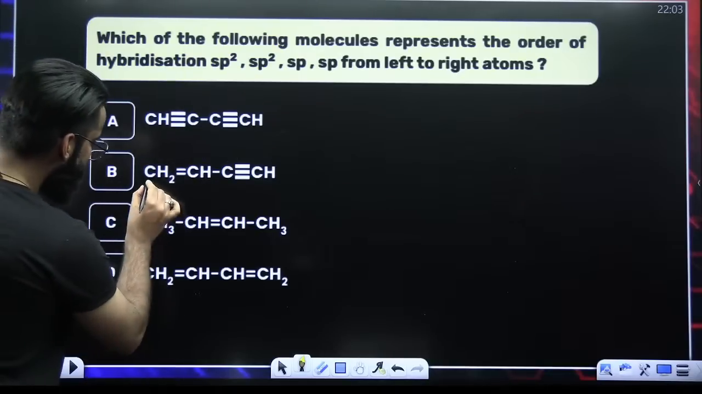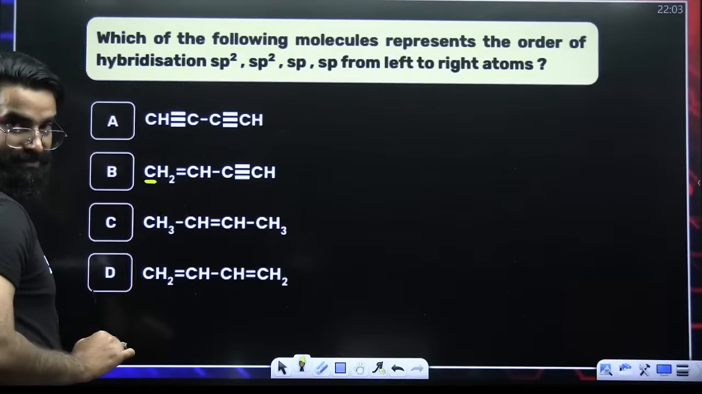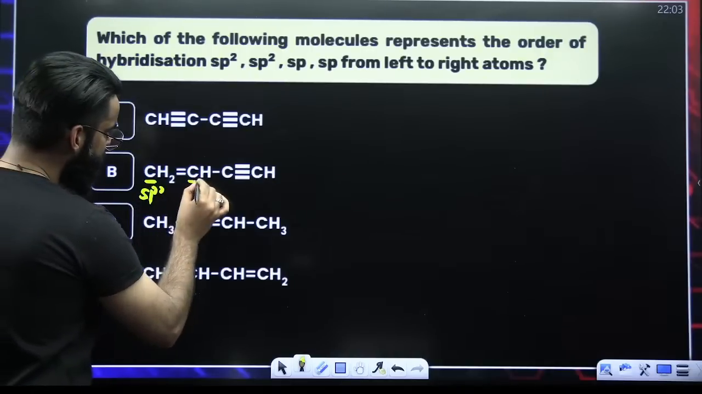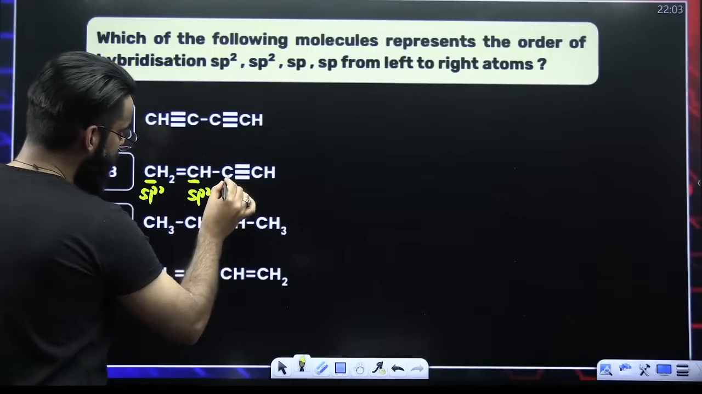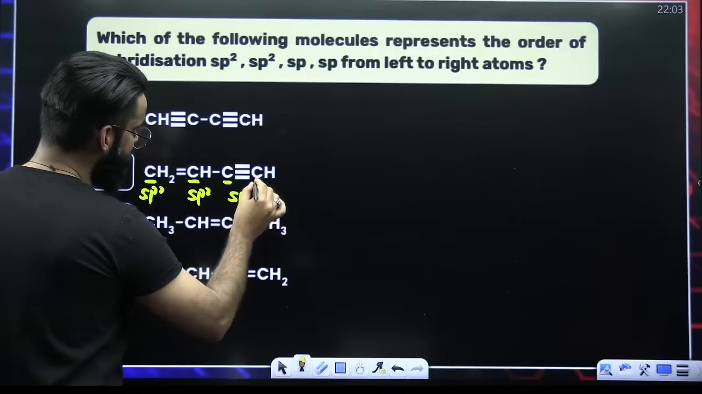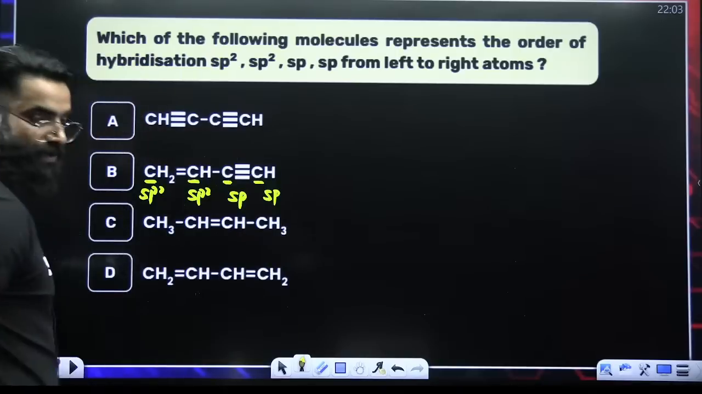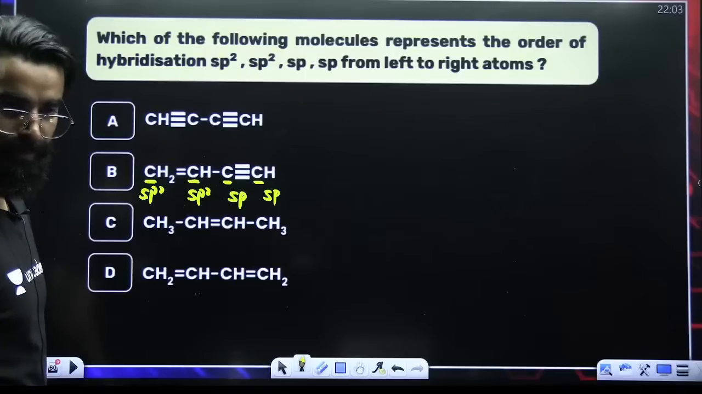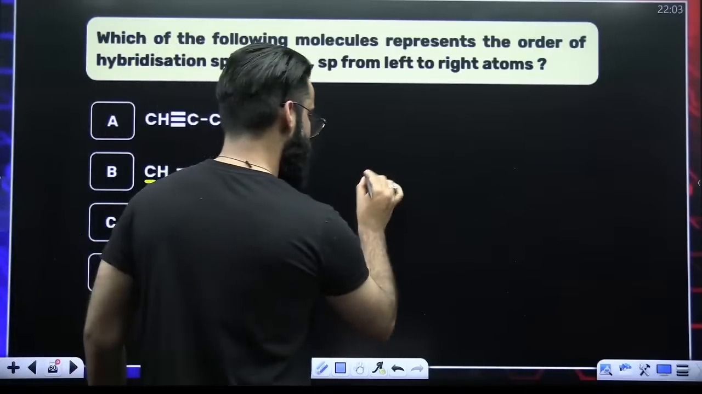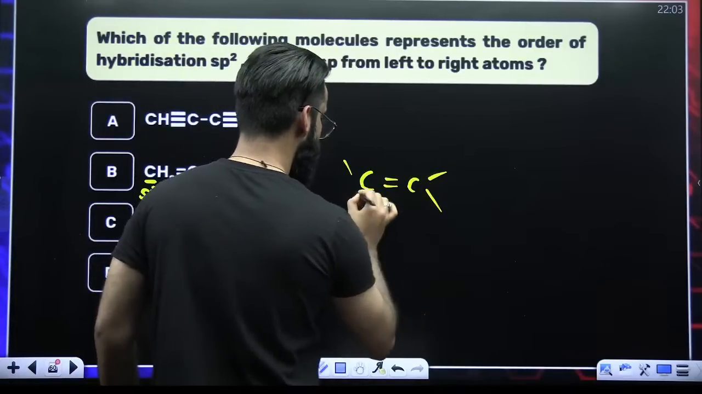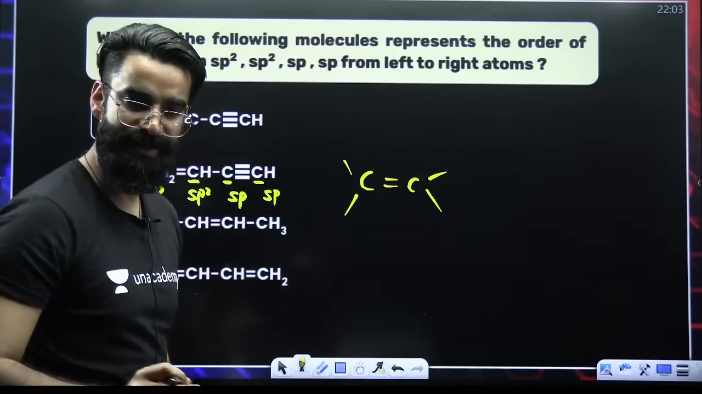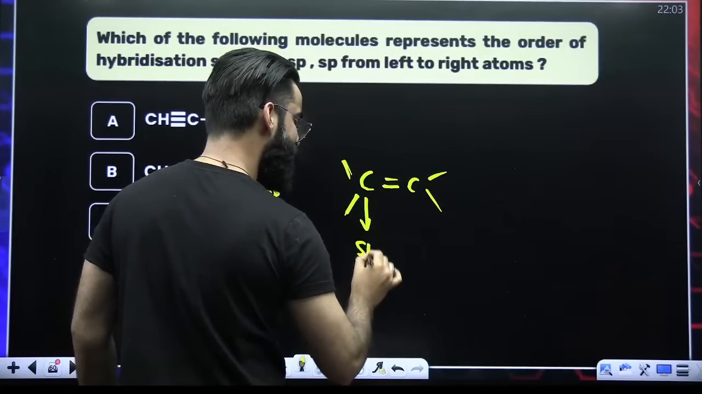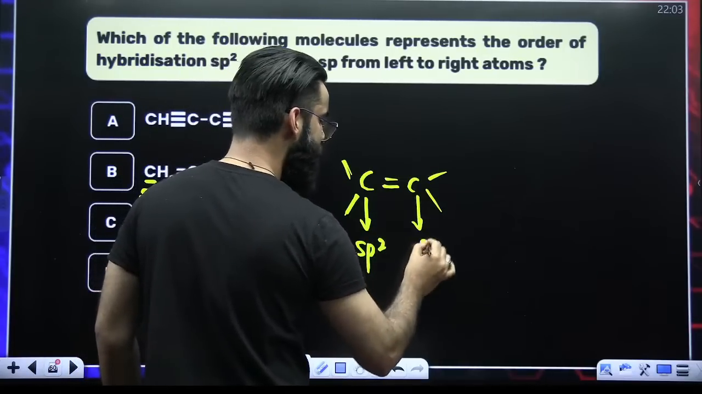sp2, sp2, sp, sp. See, this carbon is forming 3 sigma bonds, so sp2. This carbon is forming 3 sigma bonds, sp2. This carbon is forming 2 sigma bonds, sp. This carbon is forming 2 sigma bonds, so sp. Steric number 3, 3, 2, 2. Remember, if you have got a structure like this, you just have to count the sigma bonds here. How many sigma is it forming? 1, 2, 3. 3 sigma bonds means write directly sp2.